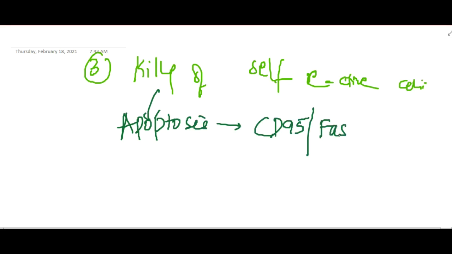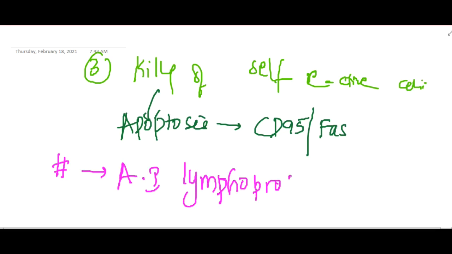If there is any defect in this apoptosis, then this leads to autoimmune lymphoproliferative syndrome. So a defect in apoptosis results in autoimmune lymphoproliferative syndrome.